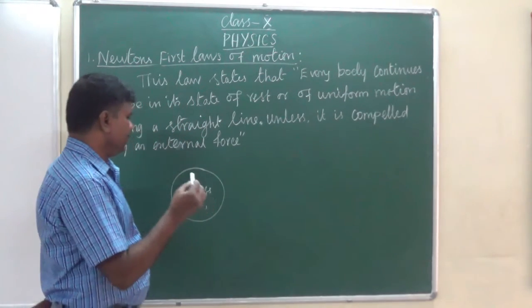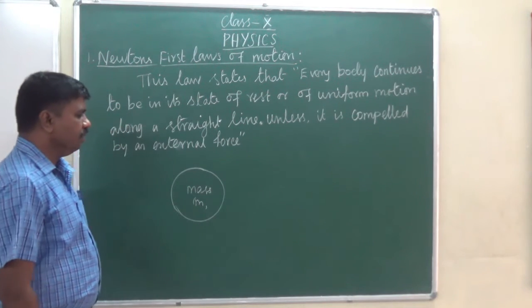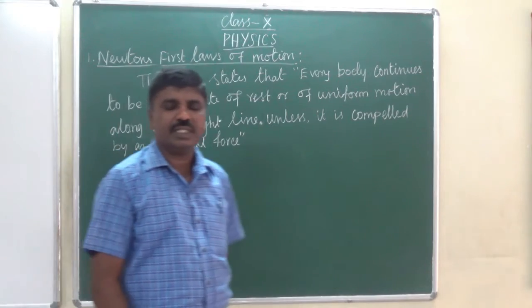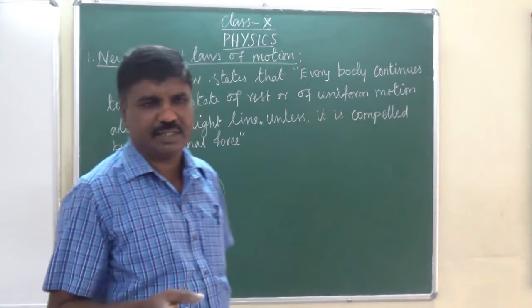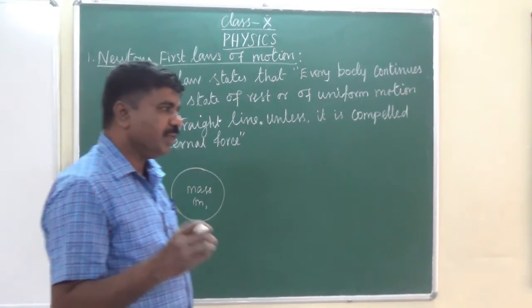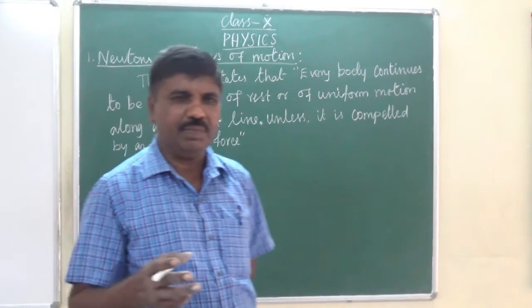Without an external force, the object remains constant, or you can say it is at rest. It doesn't move from one place to another. Only when we apply an external force can the object move from one place to another.